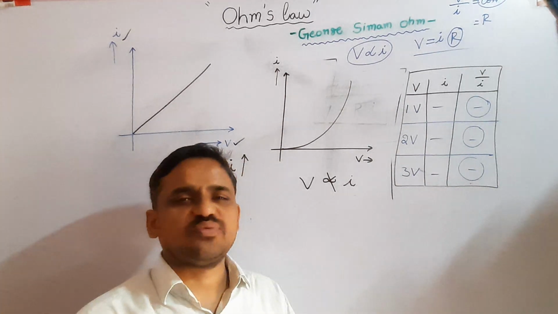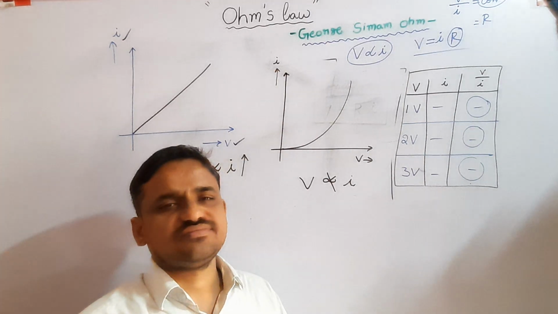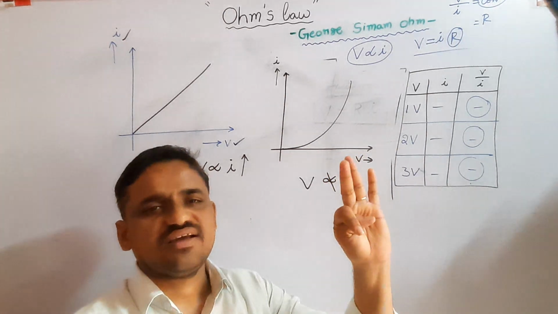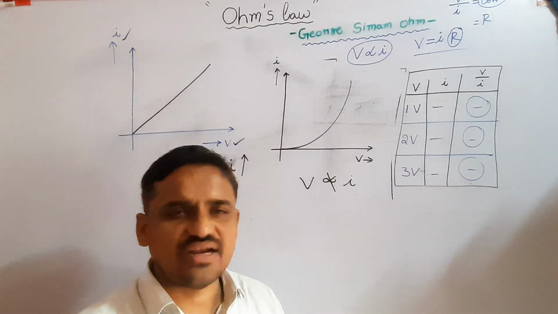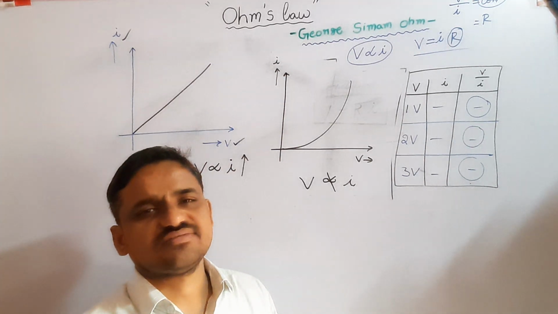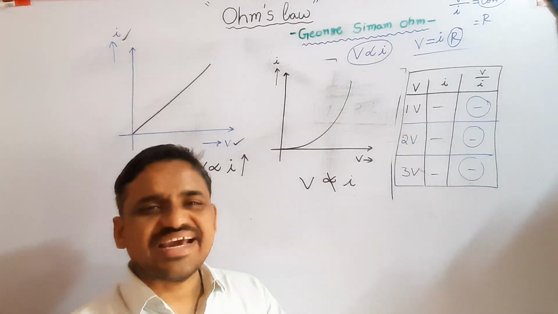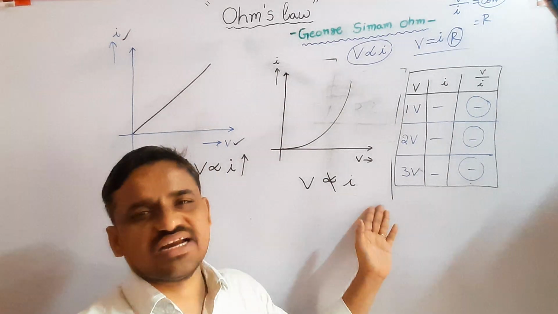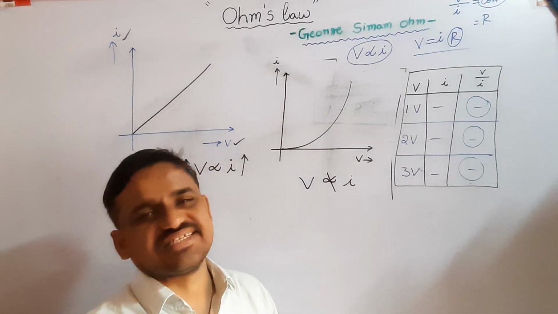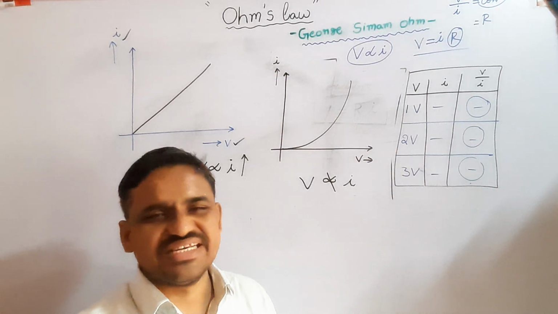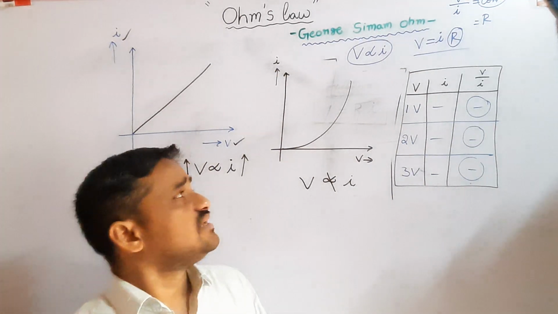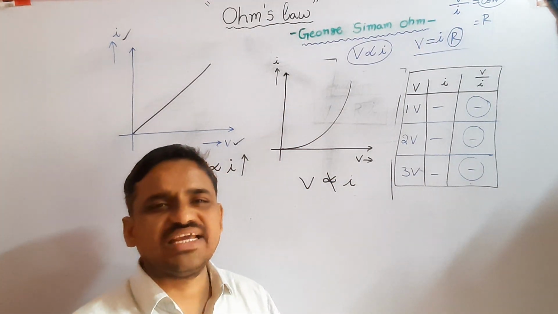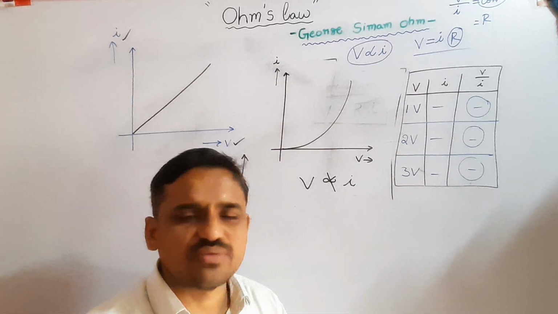Good examples of non-ohmic substances are semiconductors, gaseous substances, and electrolytes. In the case of non-ohmic substances, if applied voltage increases, the current flowing does not increase to that extent. V is not proportional to I. The VI graph of non-ohmic substances is non-linear. They fail Ohm's law. They do not obey Ohm's law.